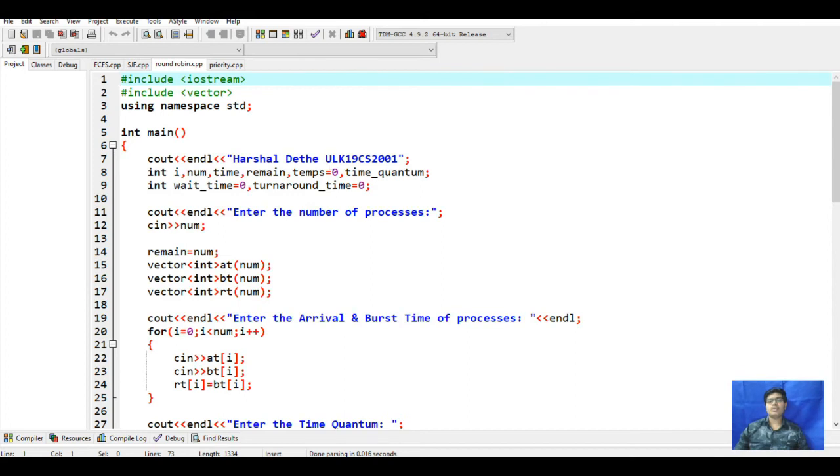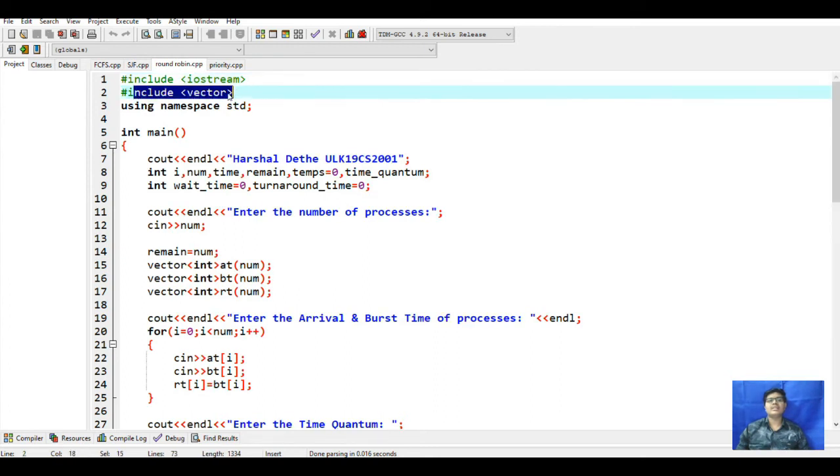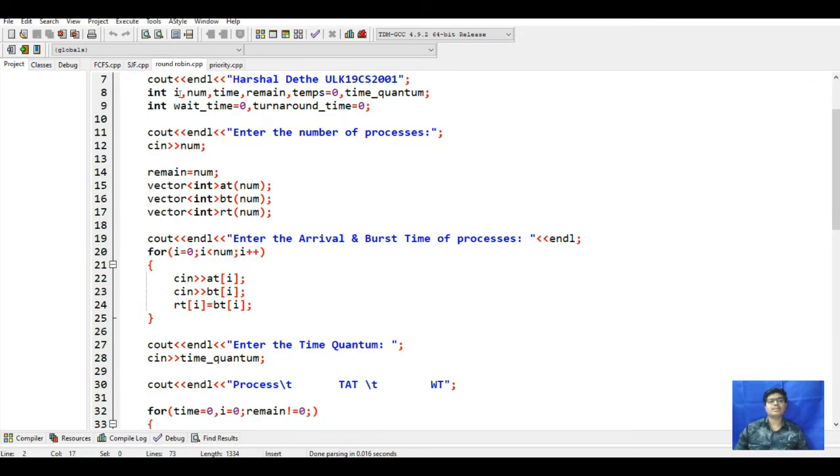So round robin, it is having the time quantum, and next it will print the time for the users. For that this is the library, that is vector, which means it will take the arrival time and burst time. Then it will print the burst time and arrival time. For that this will take number, time, remaining time, temp, time quantum, waiting time and turnaround time. So here we will take the process count from the user, meaning how many processes we have to execute. It will remain the same. This vector is the built-in function.